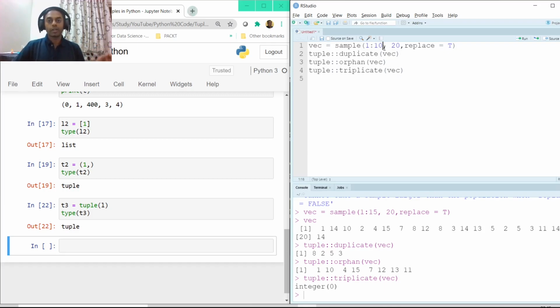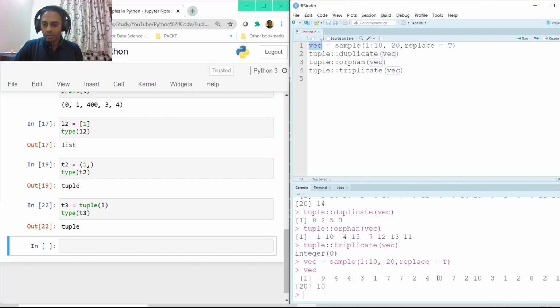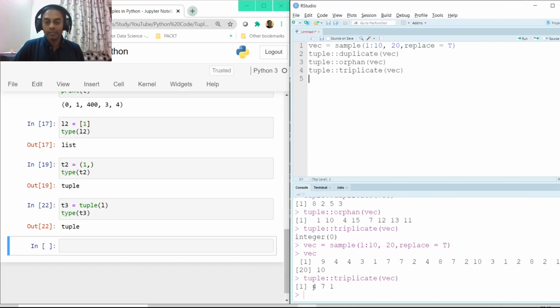I just have numbers from 1 to 10 and I'm going to select 20 of them with replace equal to true. So there is a possibility that some numbers could get repeated more than twice. And once I execute VEC, it looks like 4 is getting repeated 3 times. Now, fine. Let's try to execute this line now where I have put VEC as a parameter. So if you see here, 4, 7 and 1 are getting repeated 3 times.